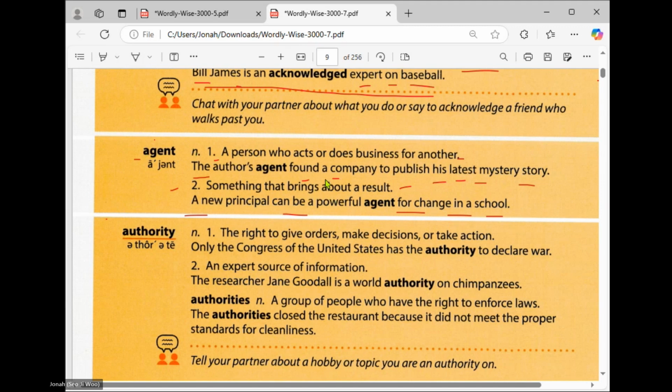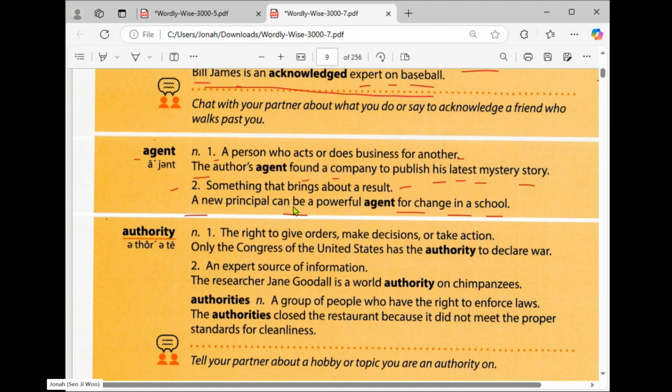This action can be a good agent in this situation. It can be because it can bring about a result.